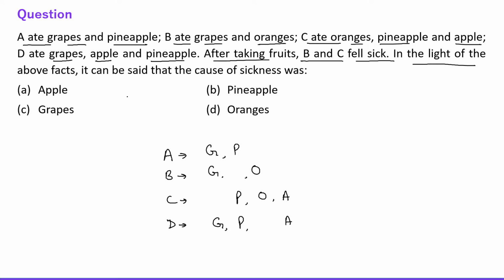In the light of the above facts, it can be said that the cause of sickness was B and C, right? So the common fruit between B and C was orange. So the cause of sickness must be oranges. Clear? You just have to adjust the given data and you will find the solution. Now let's move to another question.